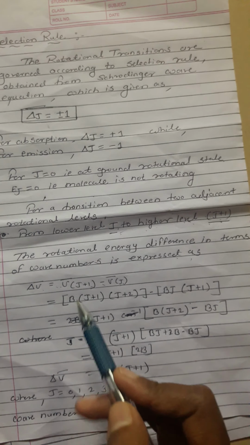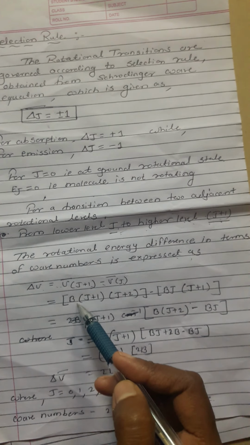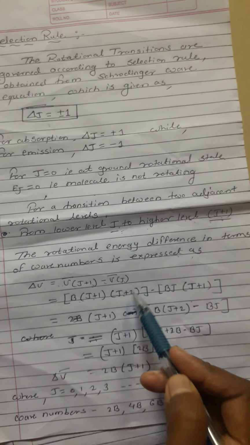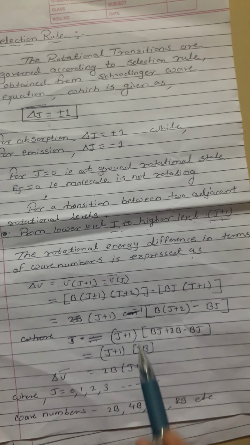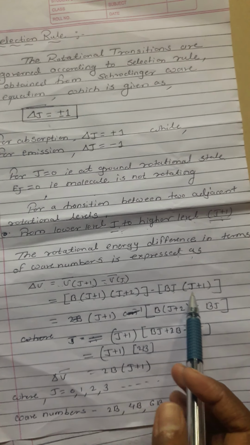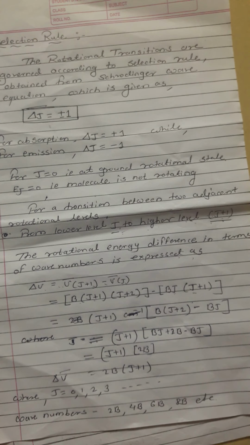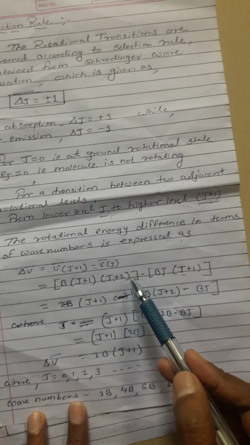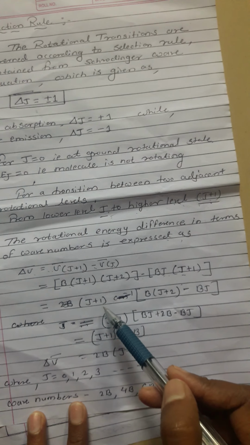Here, capital B into J plus 1 into J plus 2, putting these values, minus BJ into J plus 1. The common factor is J plus 1.